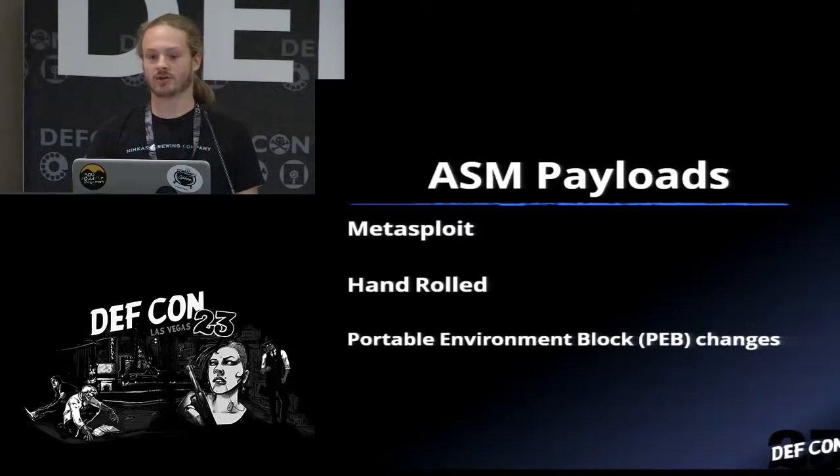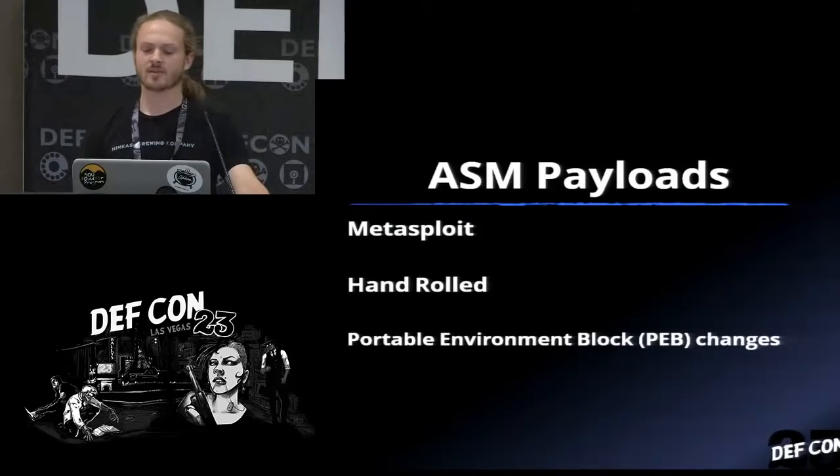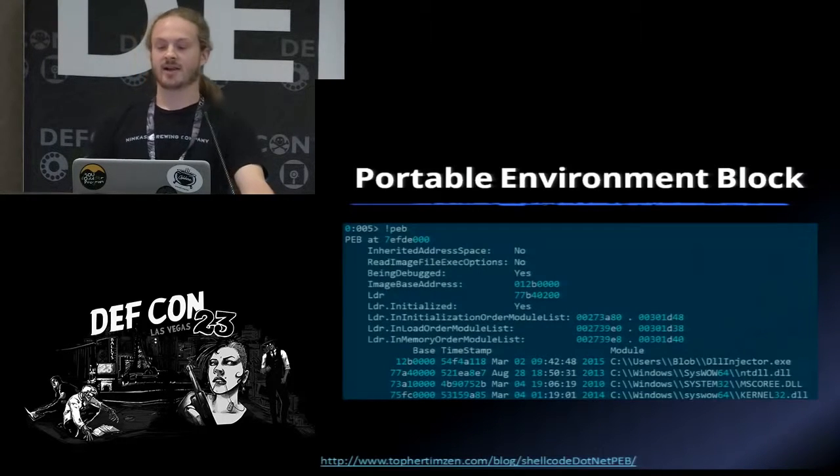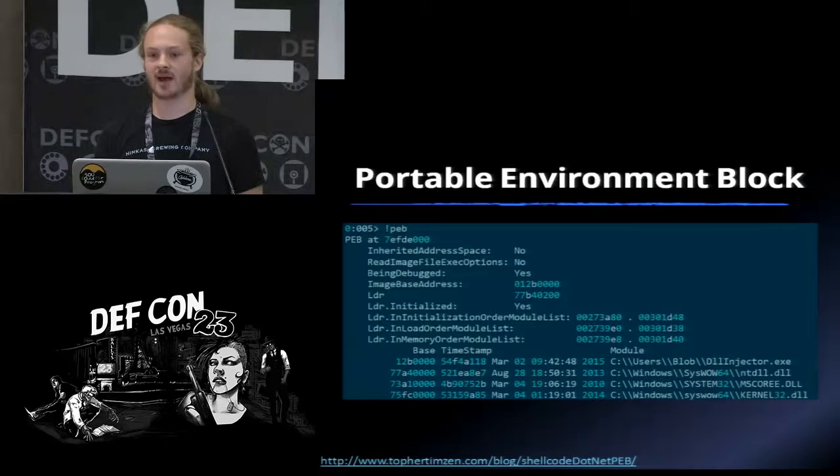So that's utilizing machine code payloads. You can roll your own, you can use Metasploit. And the most important thing to know is if you want to use a Metasploit payload or roll your own, there's a change in the process environment block that caused me a lot of headache. In the process environment block, if you've ever written shellcode, you know that if you want to use other Microsoft API calls, you need to find out the base address of kernel32.dll to do things like get proc address and load library.